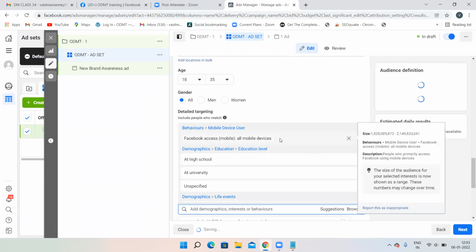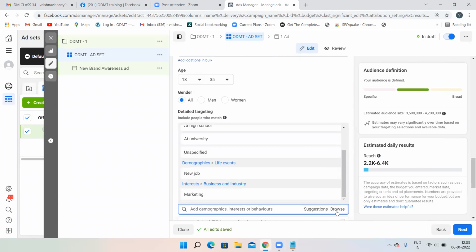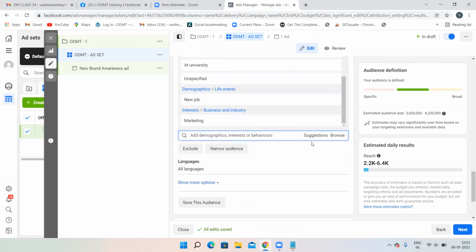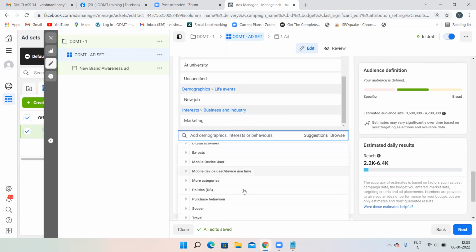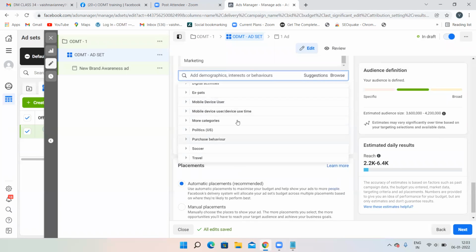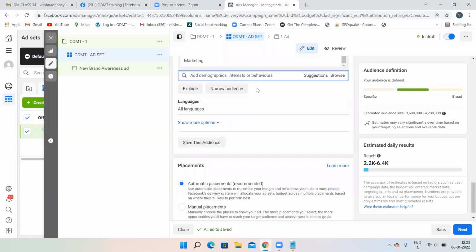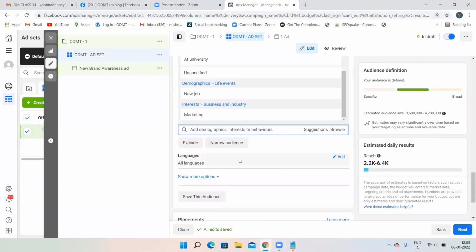I'll click on this and again click on browse. Again click on browse. Again, behaviors. Again, you want to click on travel, then you can click on travel. According to you, you can just choose all these people. So this is how you have to target with the help of Facebook.